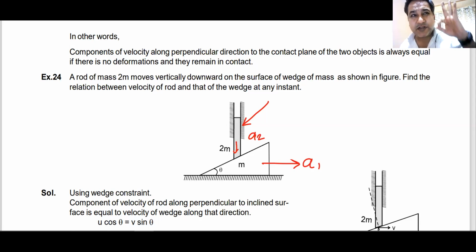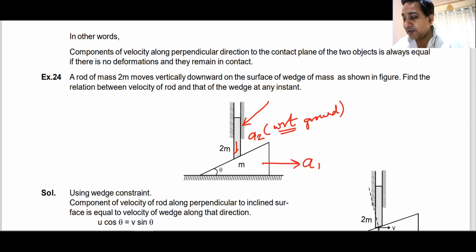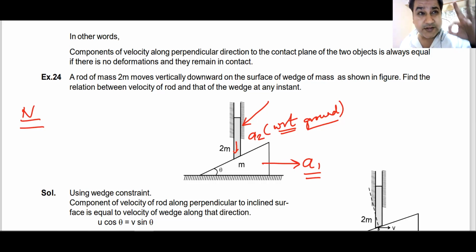What is the relation between A1 and A2? This A2 is with respect to ground. Remember, it moves with respect to ground. Now, how do we get the relation between A1 and A2? There are very complicated ways of doing this. My way is very simple. It comes from the same concept of string constraint. Work done by tension of the string is 0. Work done by normal reaction is also 0.